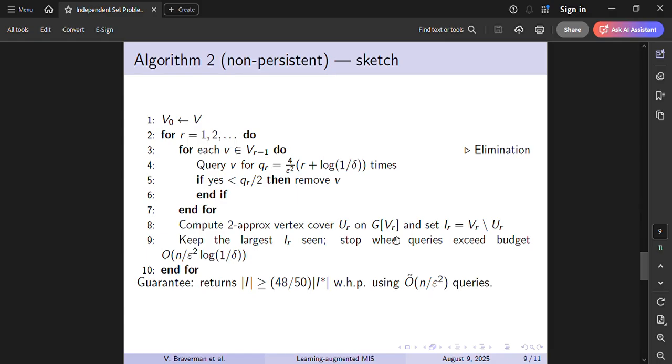The query schedule is tuned so the total number of queries, the sum of q_r divided by 2, does not exceed the budget of n divided by epsilon squared times log of 1 over delta, ensuring efficiency. By the end, with high probability, the output is at least 96% of the size of the true maximum independent set.